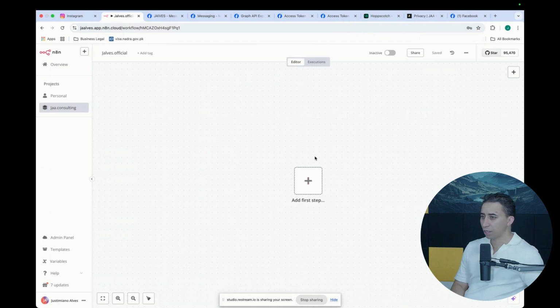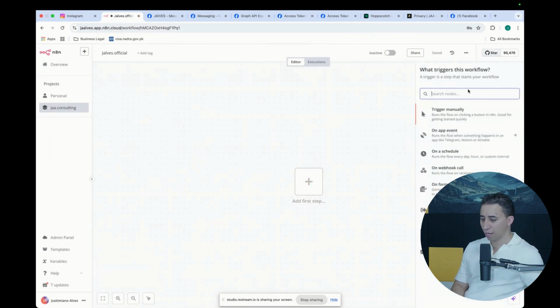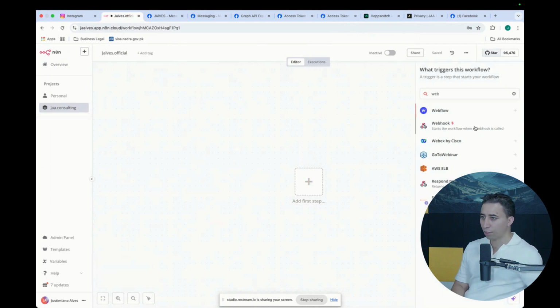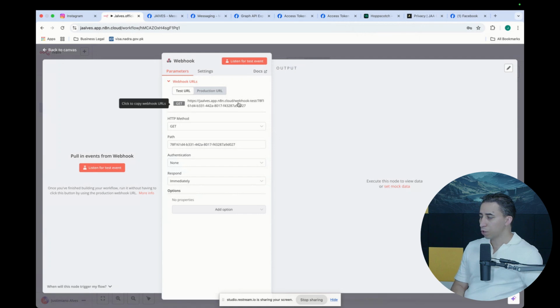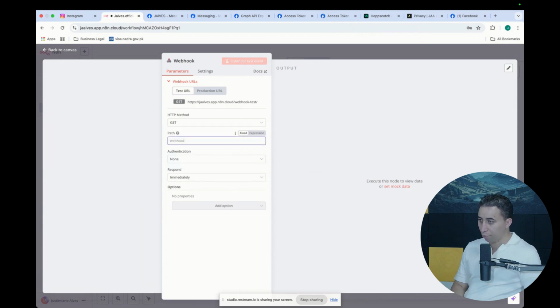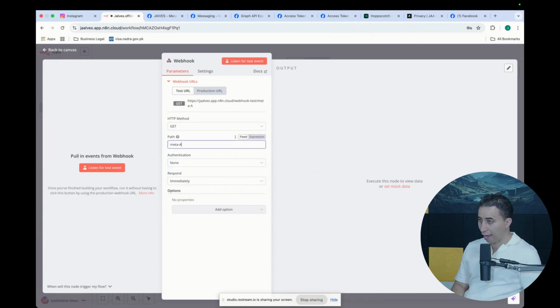I think it's very simple. Let's do this. I'm gonna come in here and create one webhook. You guys know all of this, but if it is the first time, let's do that. So for this webhook, I think I'm gonna put Meta AI.